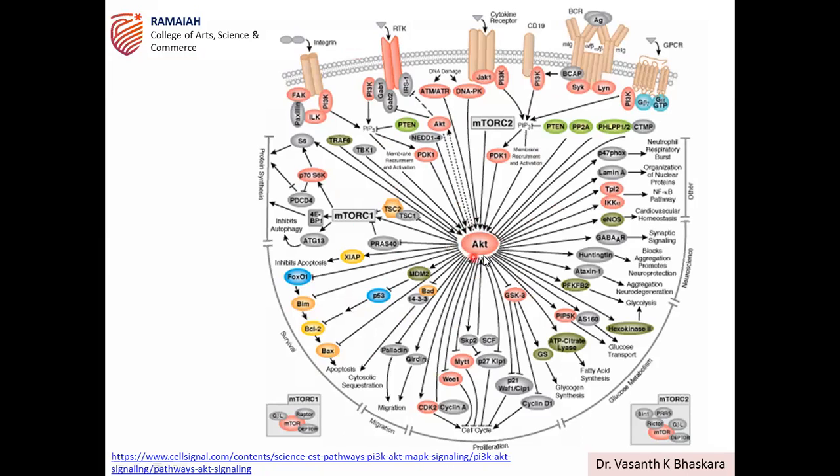See here, this AKT is the final molecule which is regulated or controlled by a number of proteins. So a drug targeting this AKT can be very effective, because it is a central molecule which regulates many events. So this is the pathway we are going to discuss here. See here, PI3K, phosphatidylinositol 3 kinase, which we discussed, the upstream signaling protein, binds to the activated receptor after it has become phosphorylated.